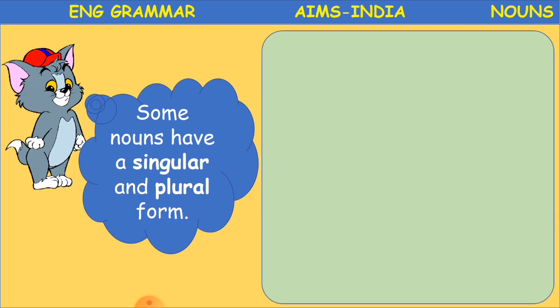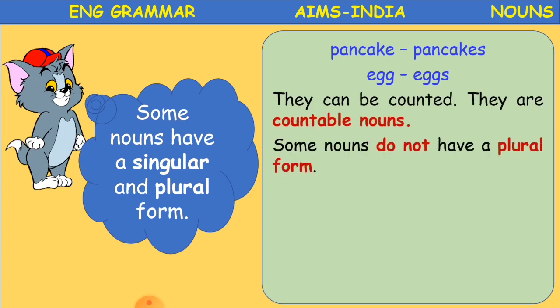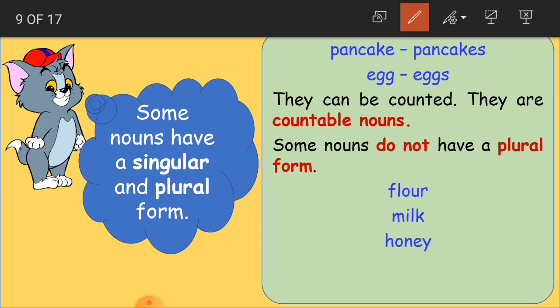Here some nouns have a singular and plural form. Again. So, as I said to you, the same is written here. Pancakes, pancake, egg, eggs. So, some nouns have a singular and plural form. This noun is having a plural form.